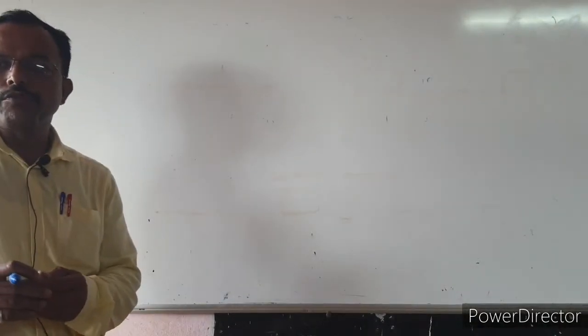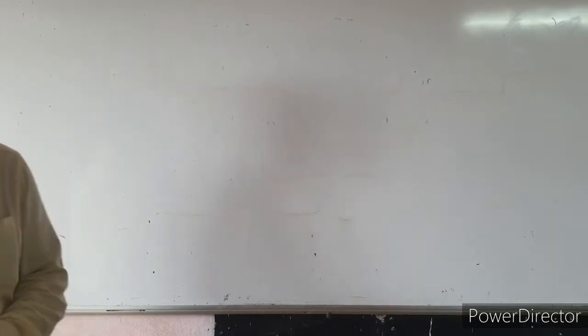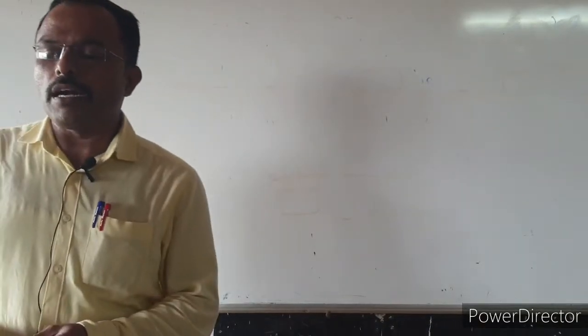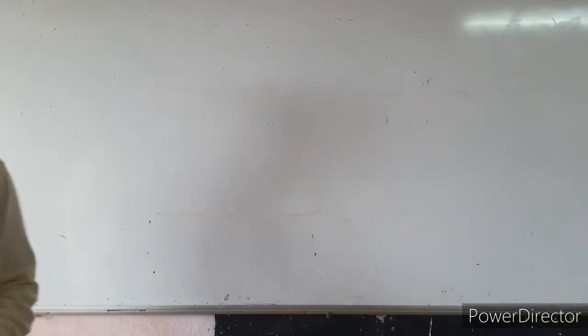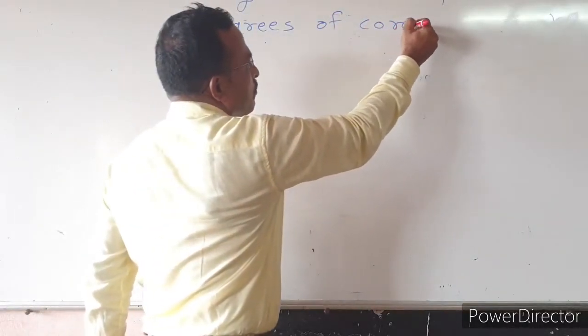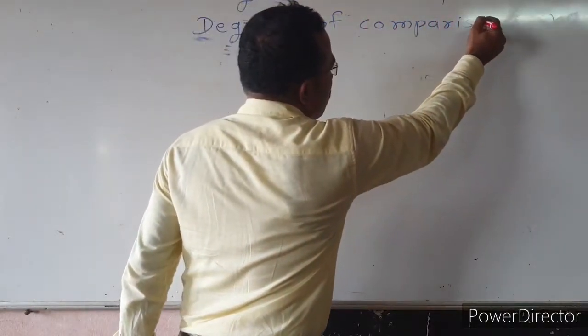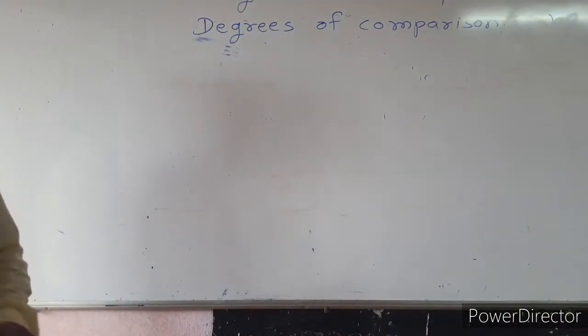Today we are going to study about degrees of comparison. Degrees of comparison is a very important part of our English grammar. There are 3 degrees of comparison.